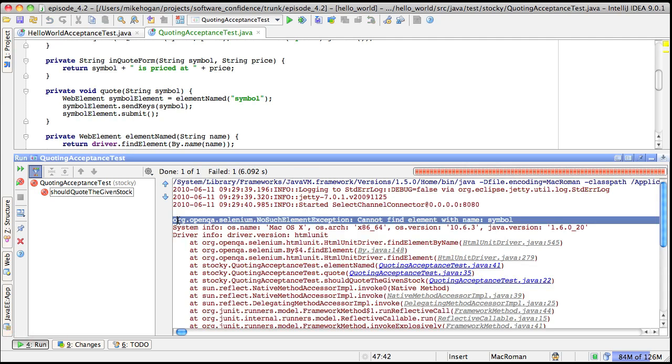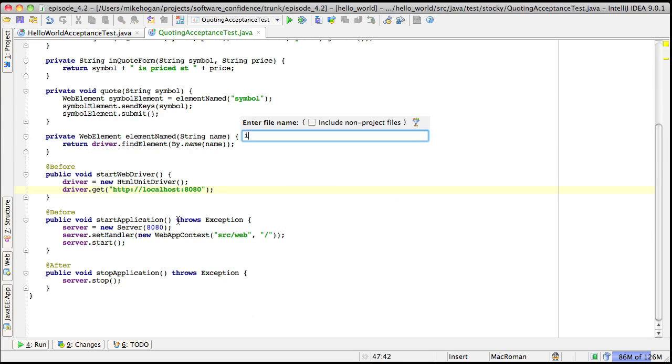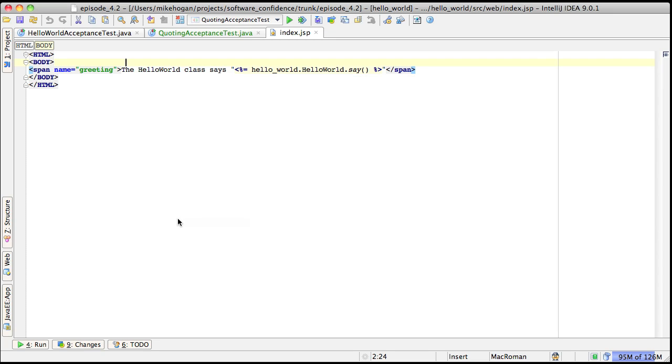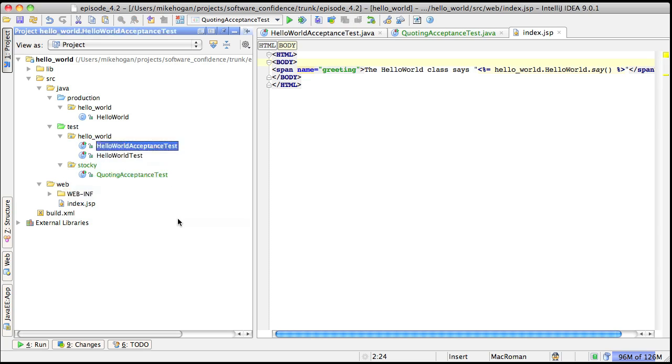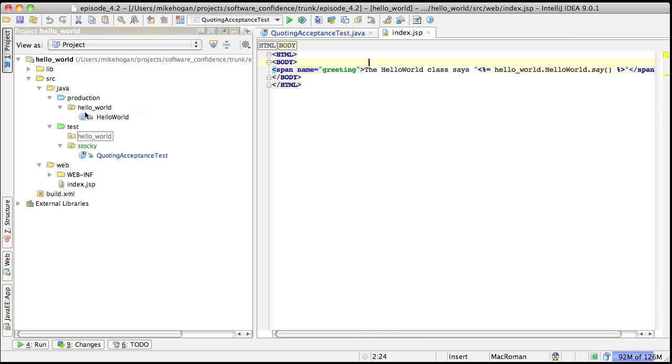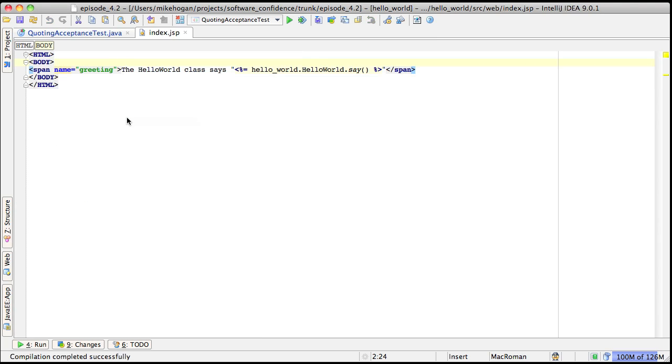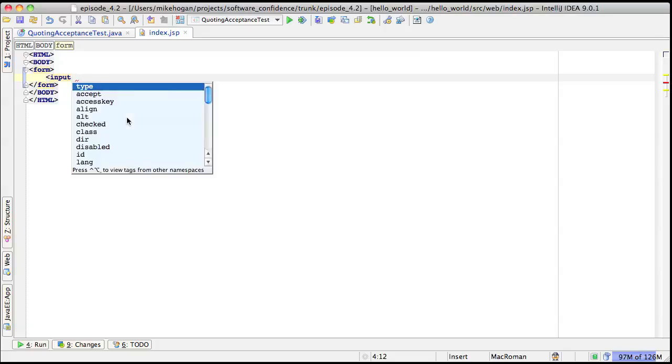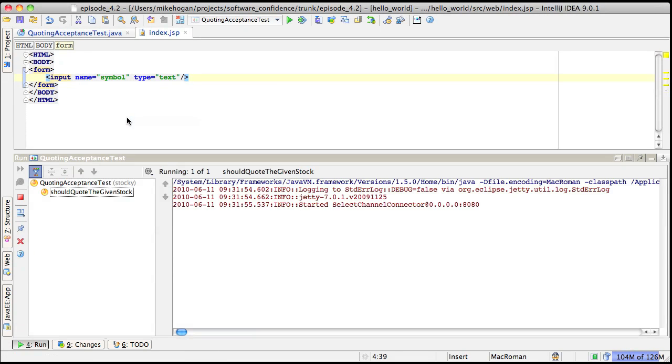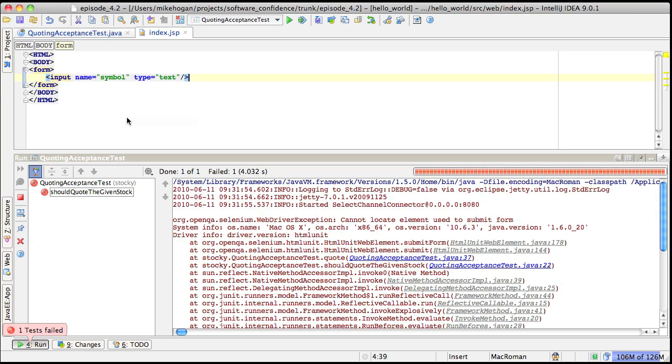It can't find the element named symbol. Checking the JSP reminds me that this is the old Hello World stuff from the previous episode, so I guess it's now time to remove that and make our project be about quoting stocks. So get rid of the Hello World test code and the Hello World production code, and now index.jsp is mine to do with as I please. Declare the symbol input element in a form and see where that takes us. We don't have a submit element in the form. Good old WebDriver is being helpful with its messages.